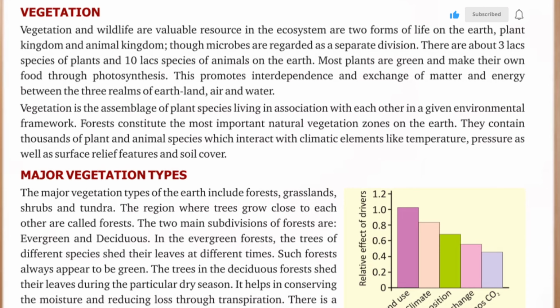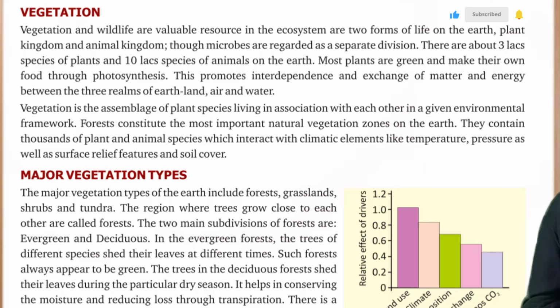Vegetation and wildlife are valuable resources in the ecosystem. There are two forms of life on the earth: the plant kingdom and the animal kingdom. Though microbes are regarded as a separate division, there are about 3 lakh species of plants and 10 lakh species of animals on the earth.